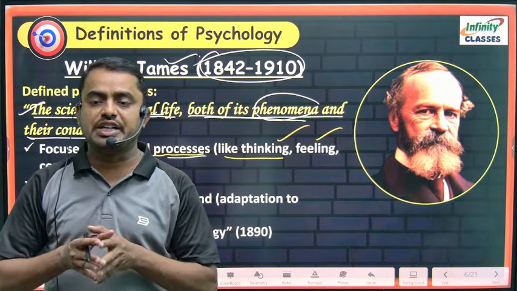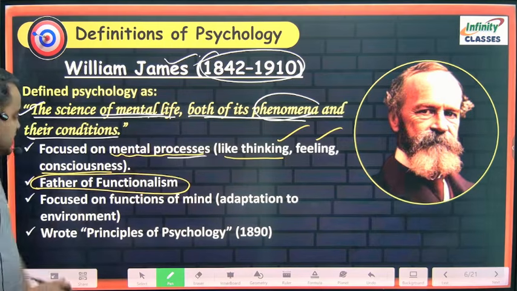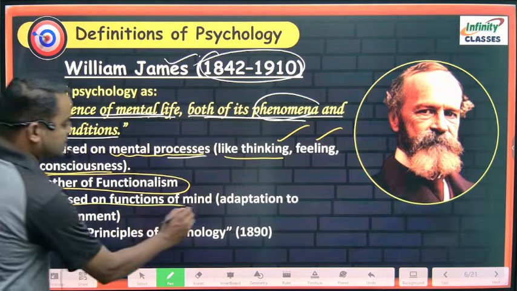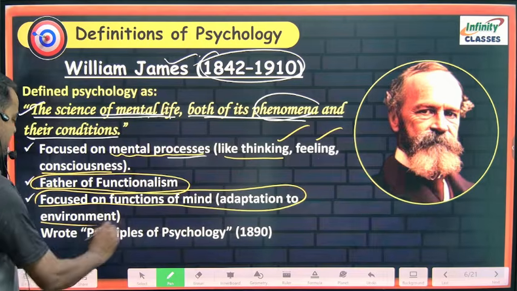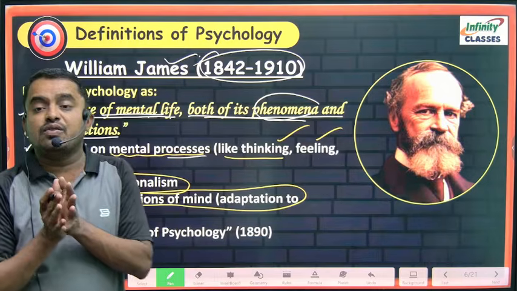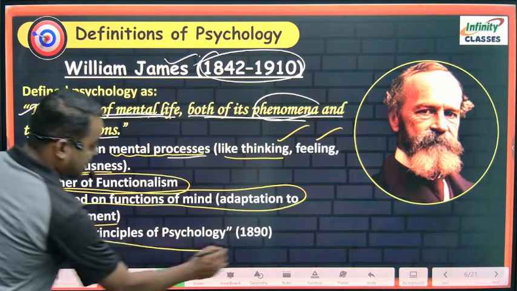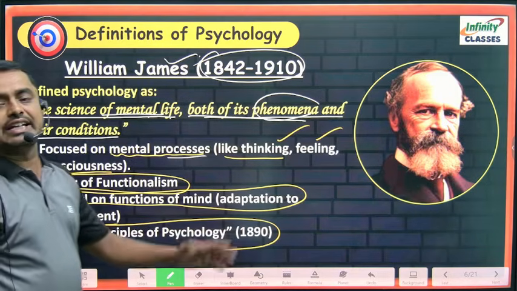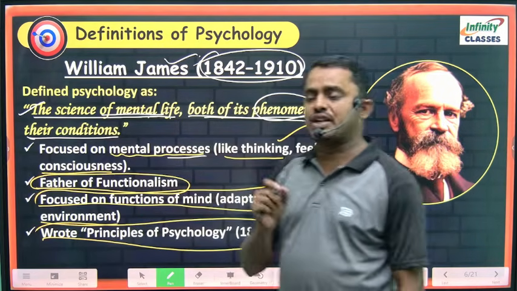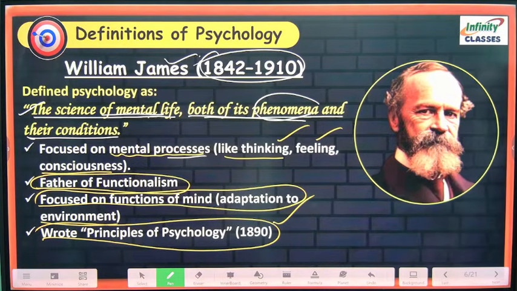In TET or CTET, who is the father of functionalism? William James is the father of functionalism. He focuses on the functions of the mind, adaptation to the environment. Functions of mind means adaptation to the environment. He totally focuses on the mind of the learner. He wrote the Principles of Psychology book in the year 1890. So this is all about the definition according to William James and his contributions.